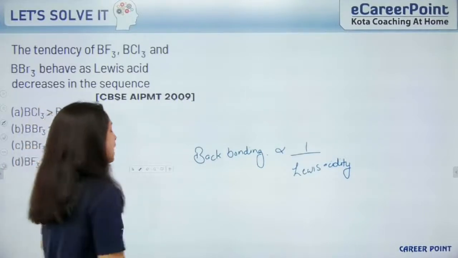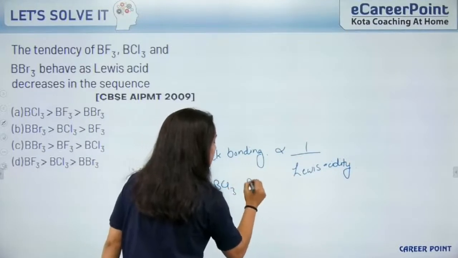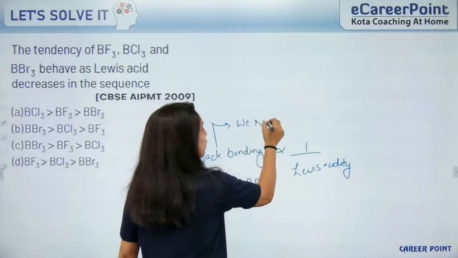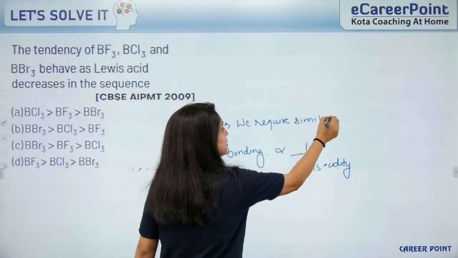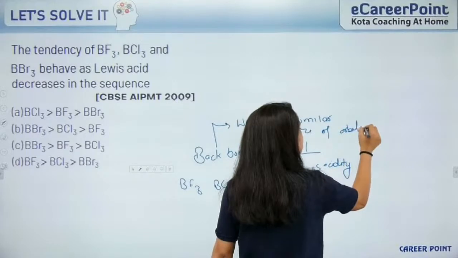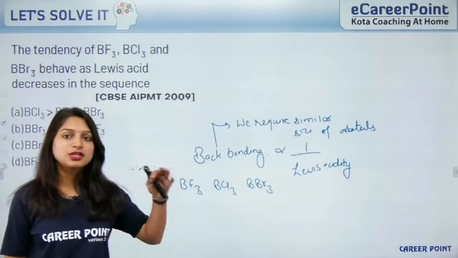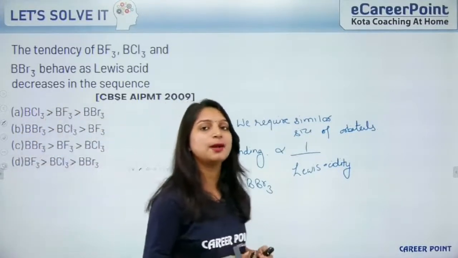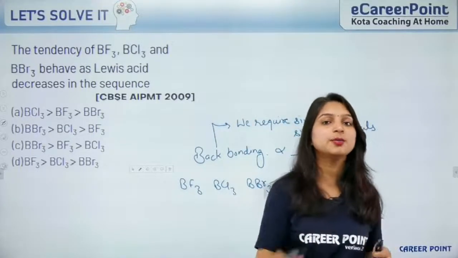Okay, now see, I have three compounds BF3, BCl3 and BBr3. For back bonding we require similar size of orbitals, right? The orbitals which are participating in the back bonding should have the same or similar size, so that the back bonding could be stronger.